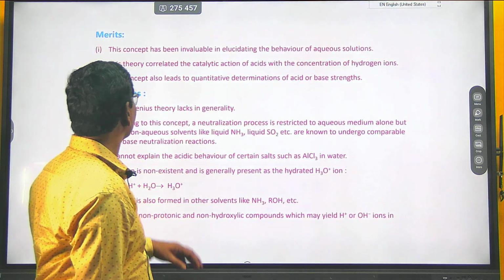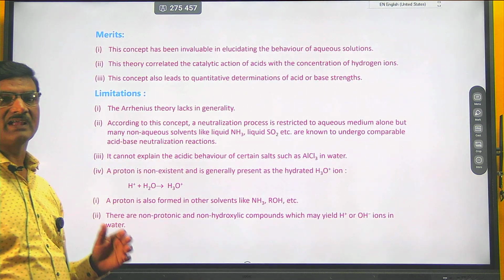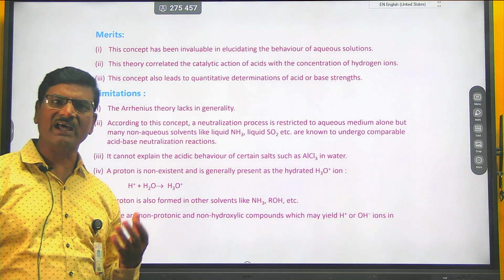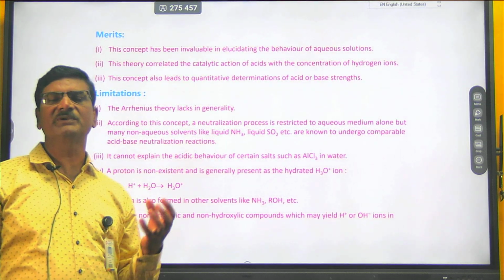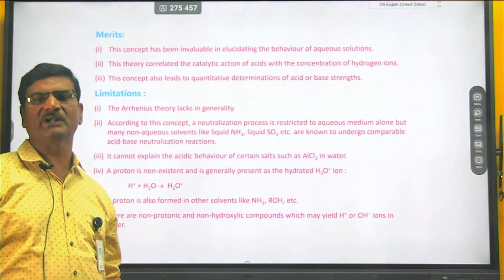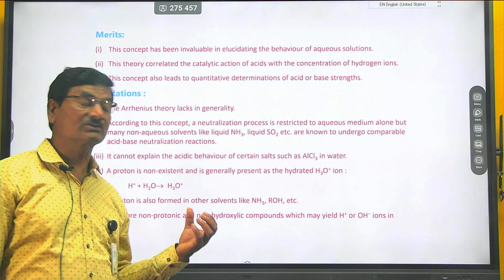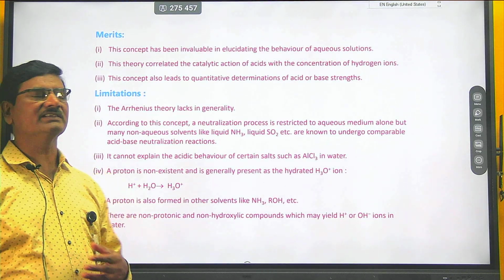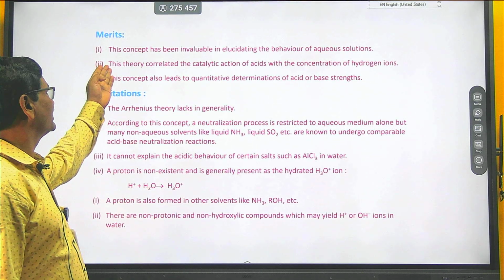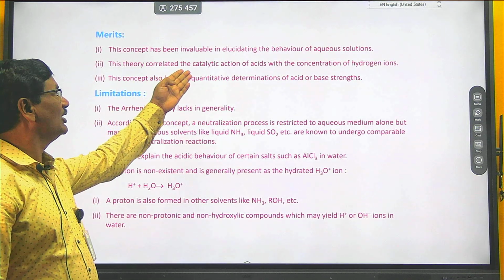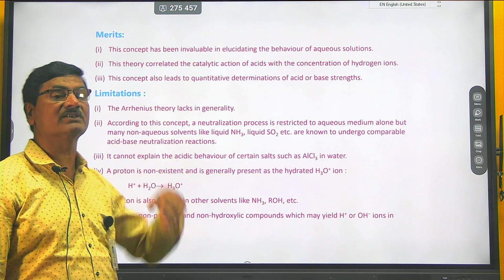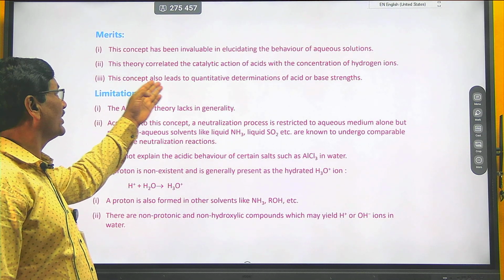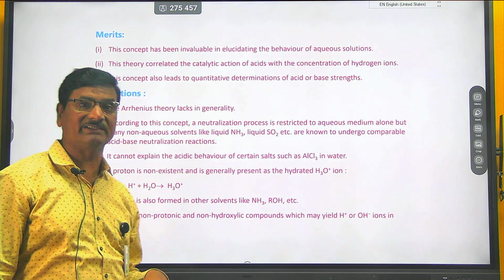There are some merits and demerits present. Merits are the advantages, and demerits are the drawbacks of the particular theory. What are the advantages? This concept has been invaluable in elucidating the behavior of aqueous solutions. Second, this theory correlates the catalytic action of acids and bases.